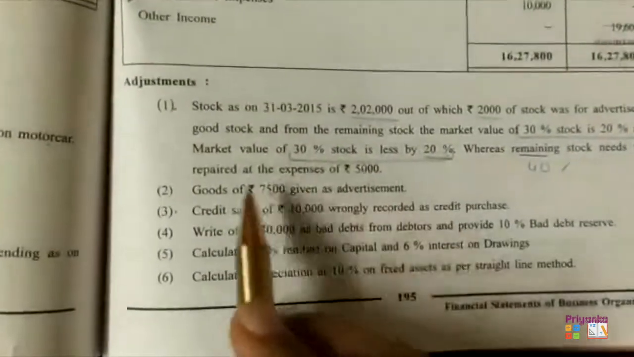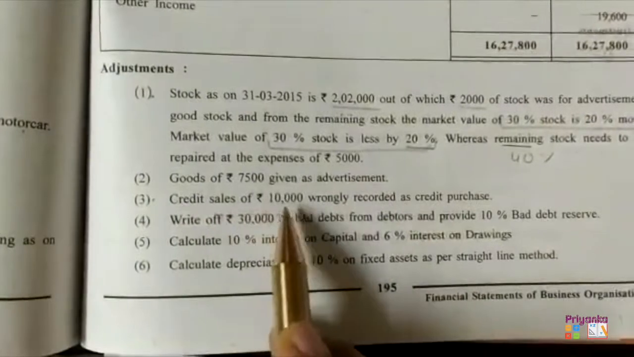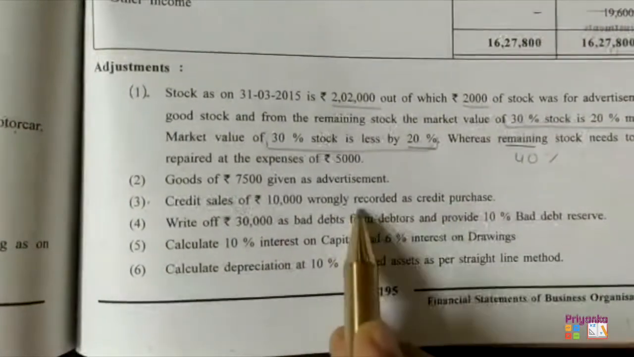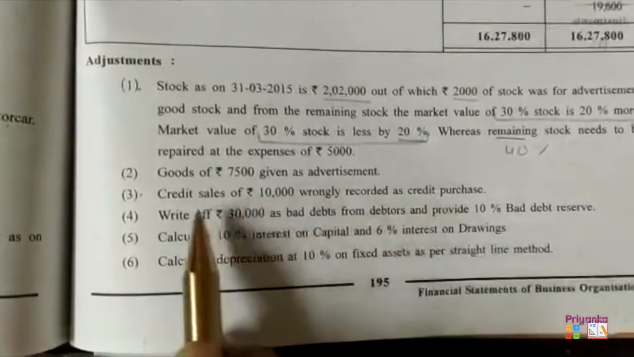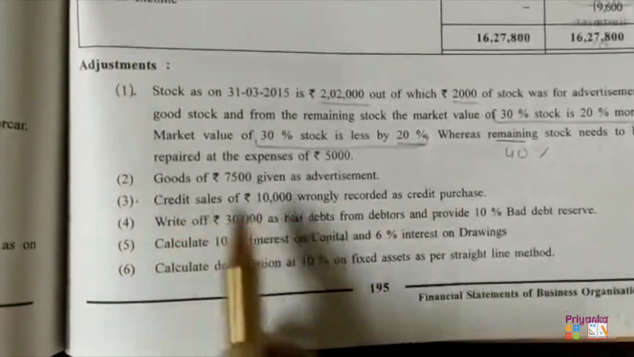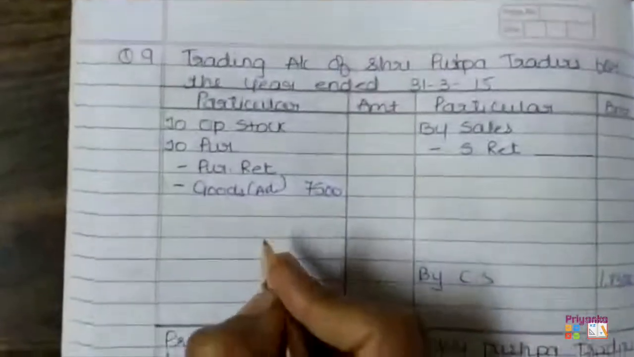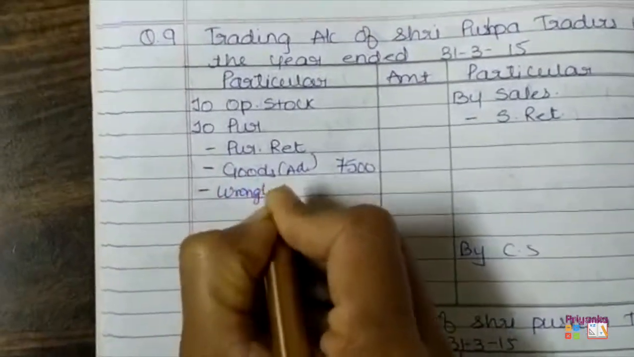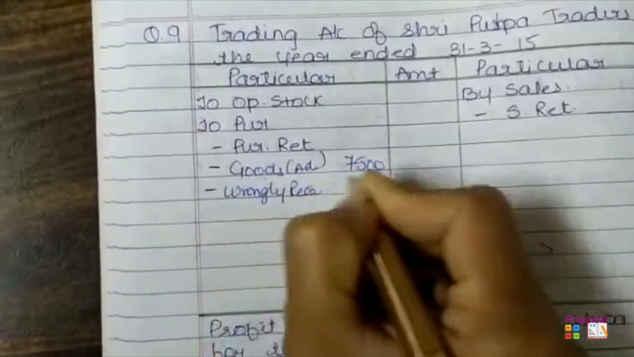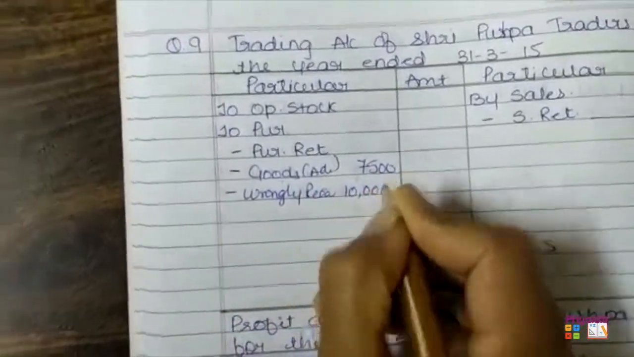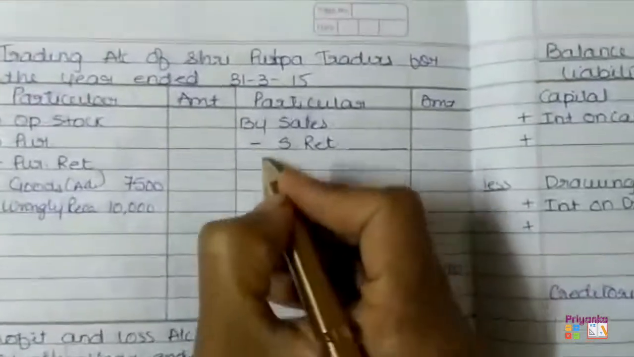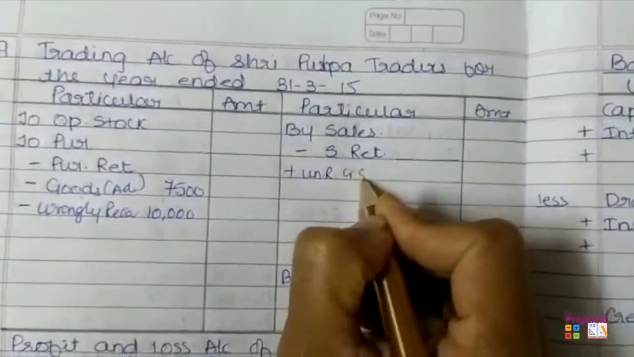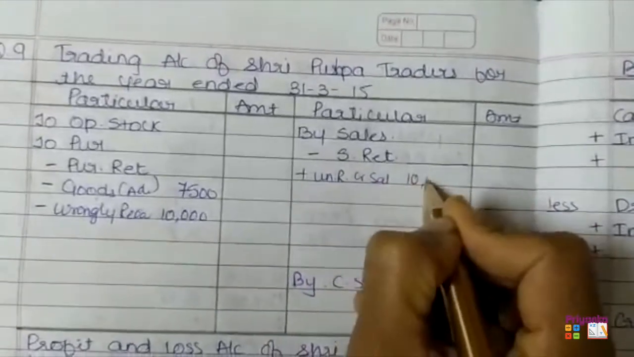Moving to the next, adjustment number 3. Credit sales of rupees 10,000 wrongly recorded as credit purchase. So here first we'll remove it from the credit purchase and then we'll add the 10,000 to the credit sales. So first we'll remove that wrongly recorded 10,000. Here we are going to remove it from the purchase and add the unrecorded credit sales of 10,000.